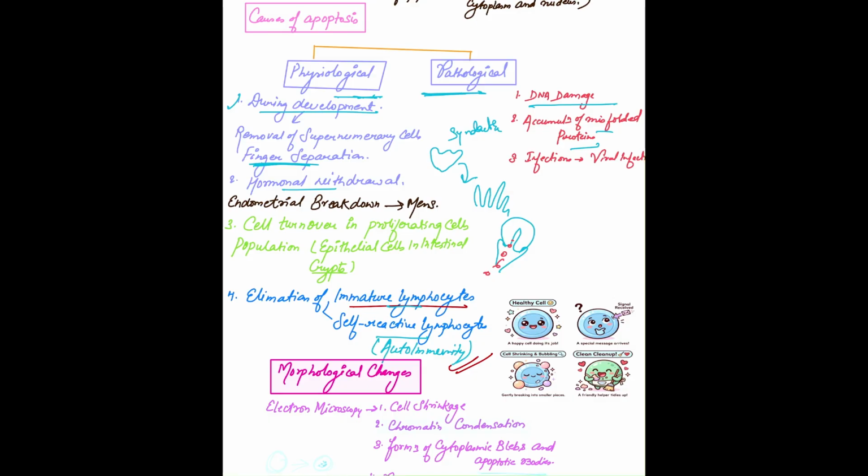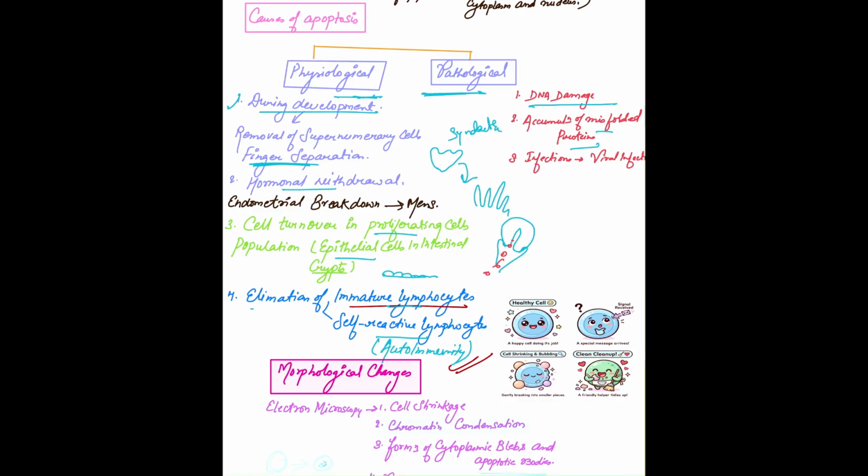This apoptosis is also important for cell turnover. Cells in tissues like skin or intestinal epithelium continuously need to be replaced. Okay, the old cells die by apoptosis while new cells are formed.